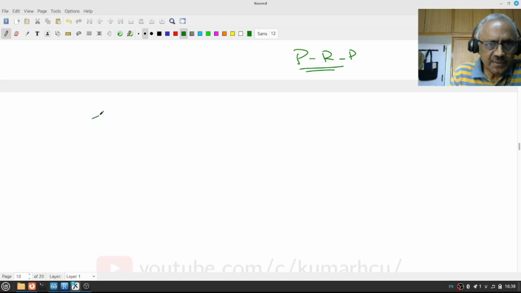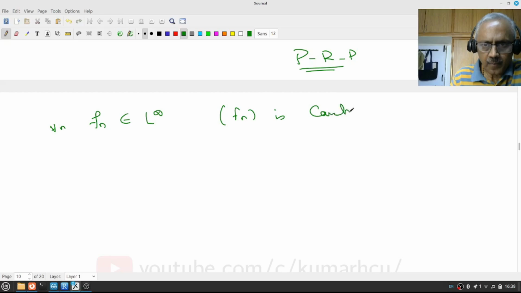Similarly, when do I say f_n is a Cauchy sequence in L infinity with this L infinity norm, or essential supremum norm?